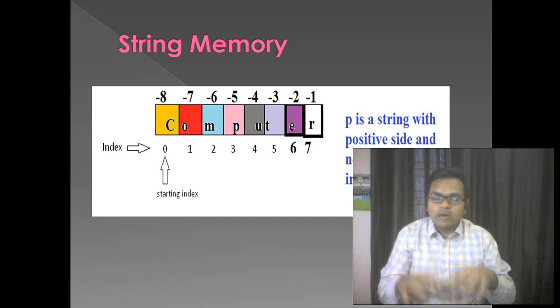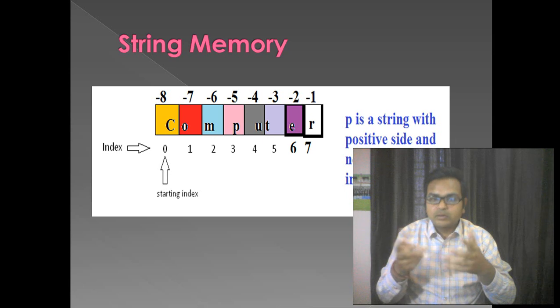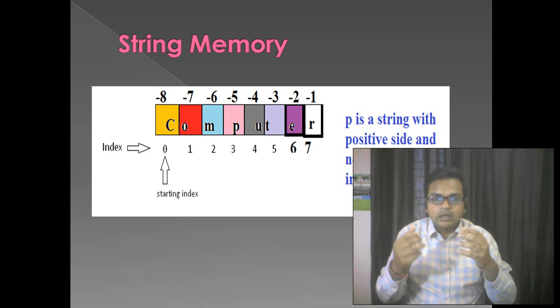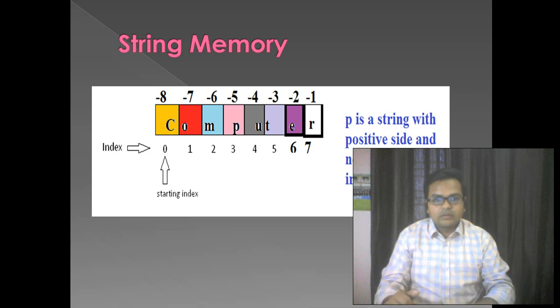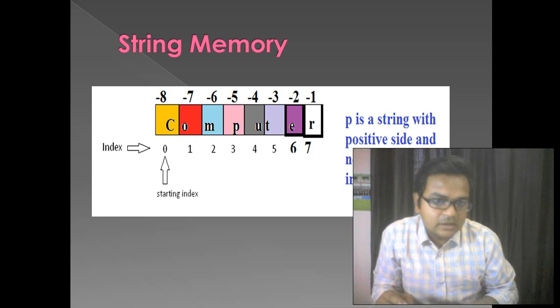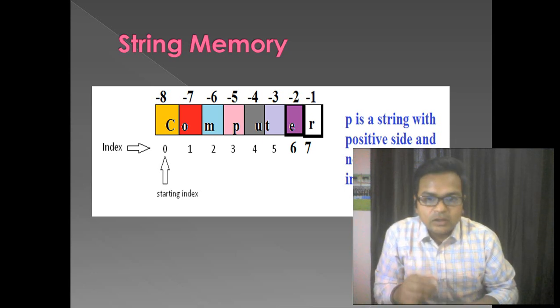Clear? Now in Python programming, a string variable like p that we were taking, we can move in any direction. That means a string can be accessed bidirectionally, and the meaning of bidirectionally is that we can start either from 0 to 7, or if I have to start from R to C, I can move from -1, -2, -3, -4, -5, -6, -7, -8.